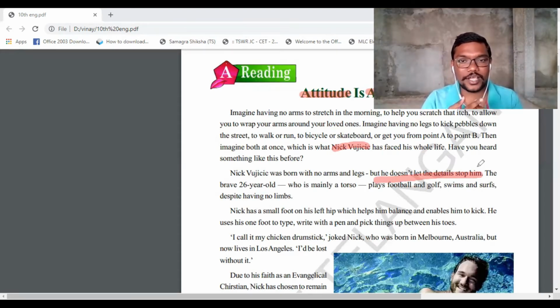Though he does not have arms and legs, that did not stop him from succeeding in his life. That is the main meaning of the sentence. Try to remember that.